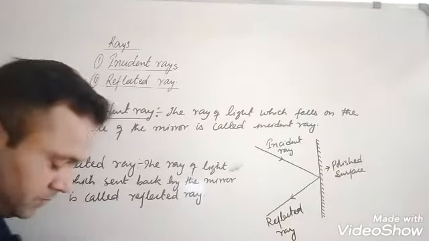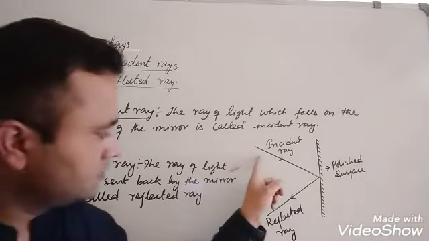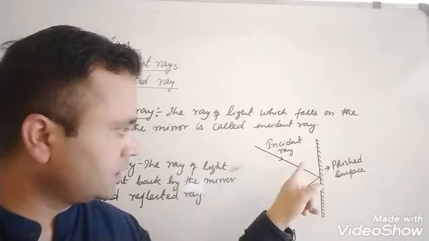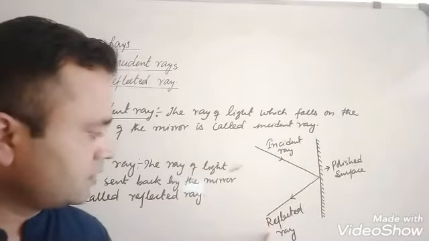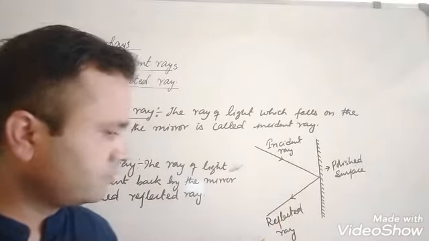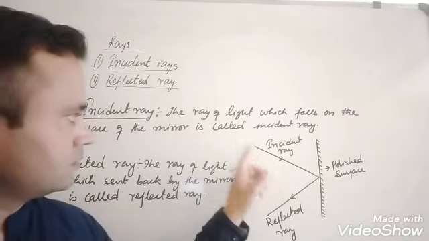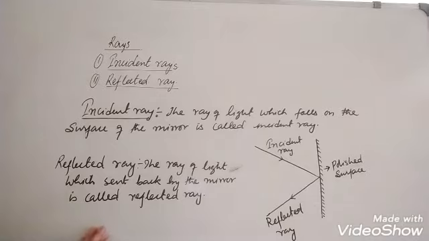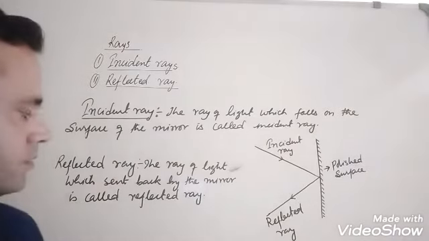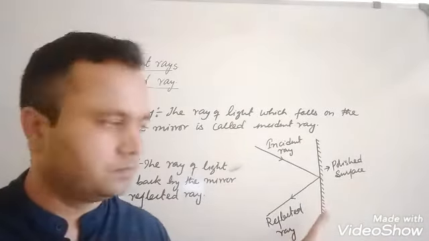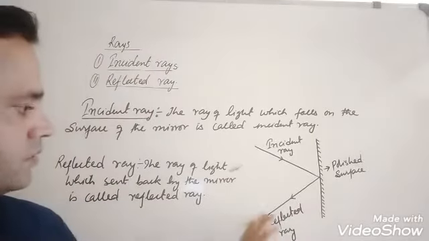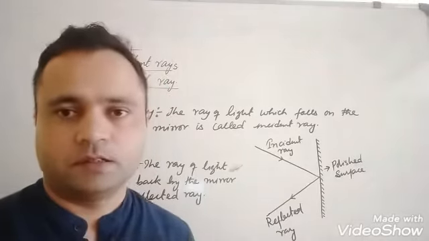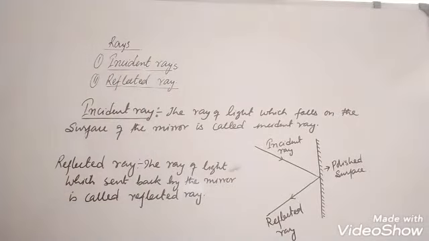Okay. Now incident ray is coming into the mirror and it is towards the mirror. Incident ray is towards the mirror and reflected ray is away from the mirror. So incident ray is the ray which falls on the mirror surface and reflected ray is the ray which is sent back by the mirror surface. Okay, this is incident and this one is reflected ray. Into the mirror is incident ray and away from the mirror is reflected ray.